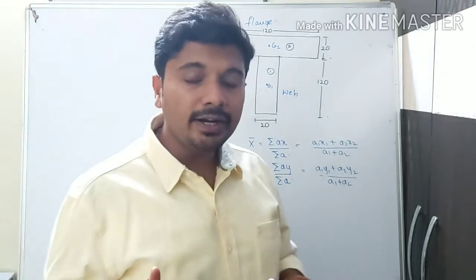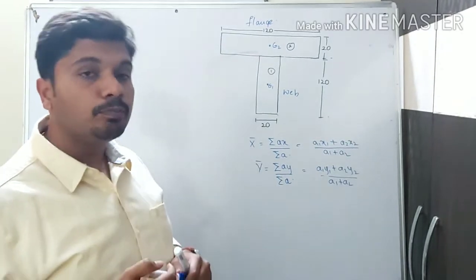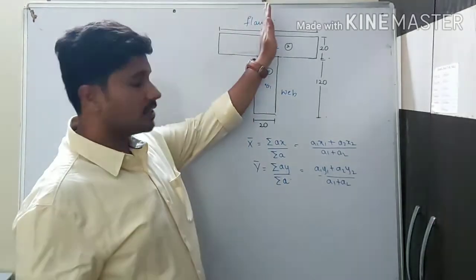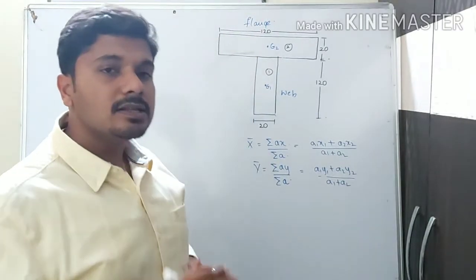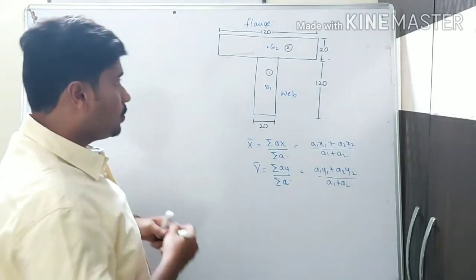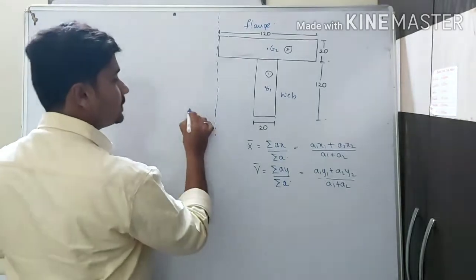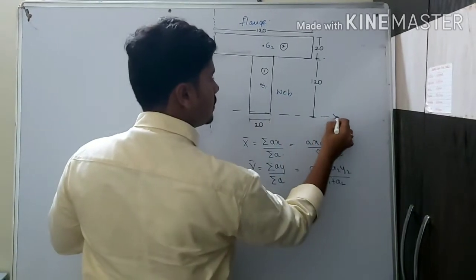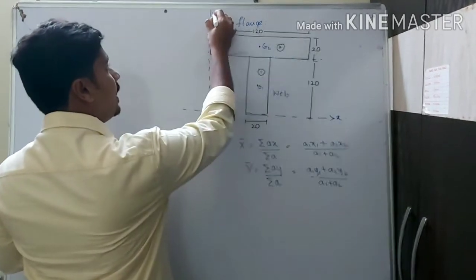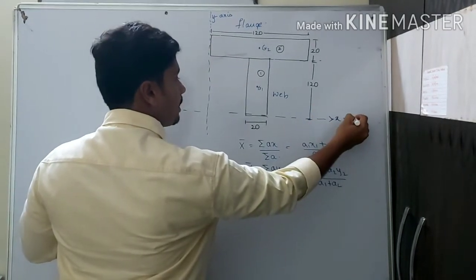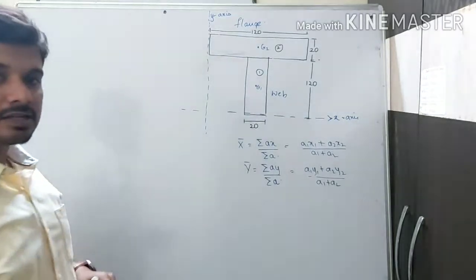Some teachers or books follow the center here itself. But to make it easier, I will always take the reference axis at the left, like this. This is the x-axis and this is the y-axis.